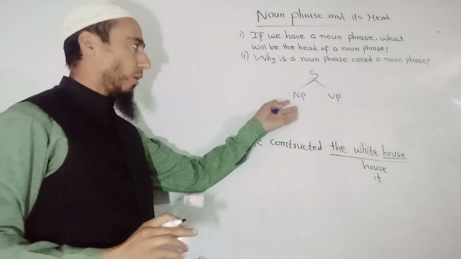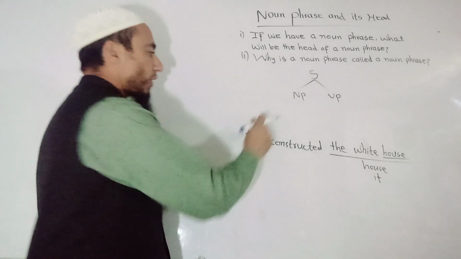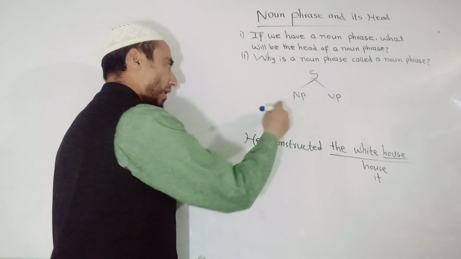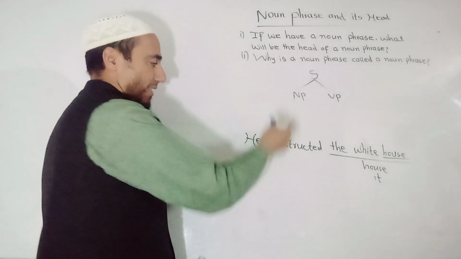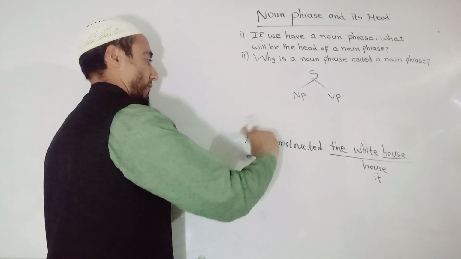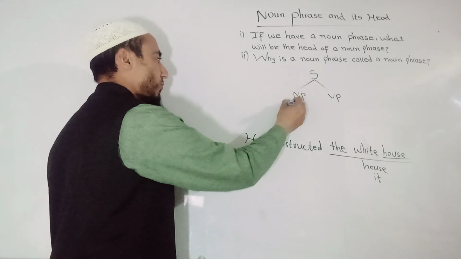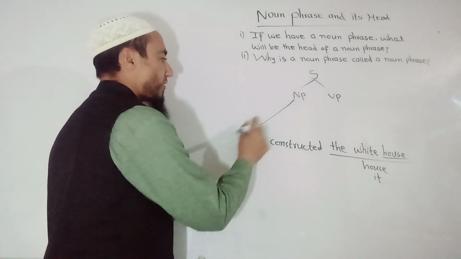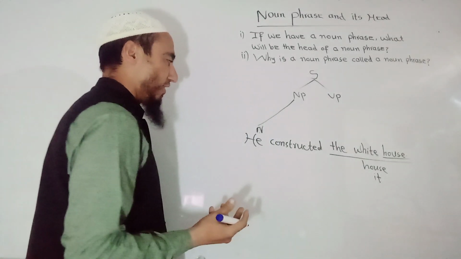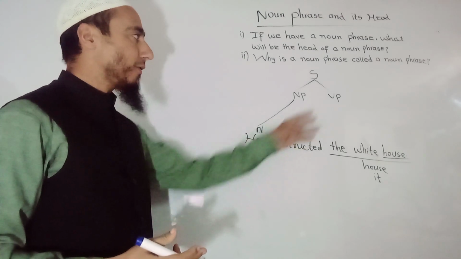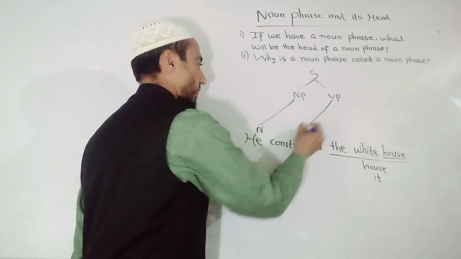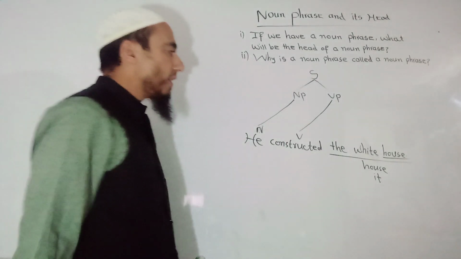Okay. So now what is noun phrase here? Here we have he, so that is noun phrase or noun. Although it is a pronoun, its function is like a noun. So here we have just an NP, or N, a single noun. And we also have VP or verb, that is constructed. So that's why it is V.